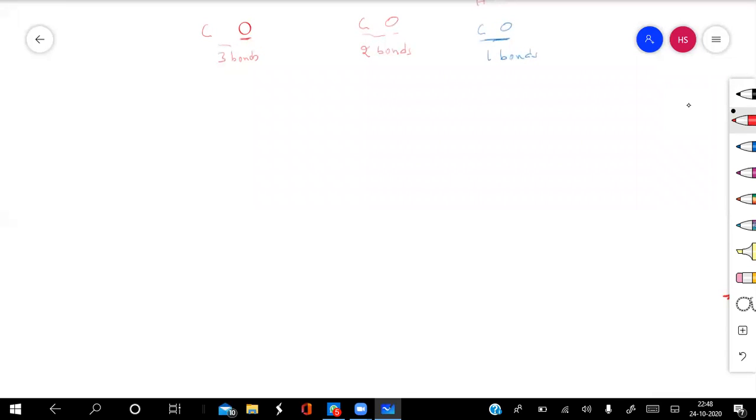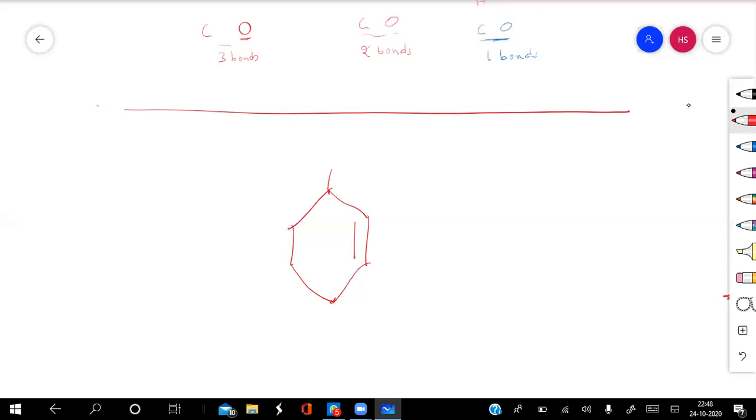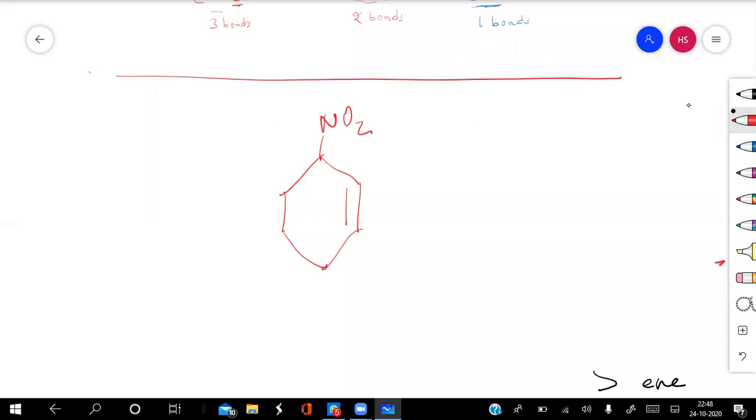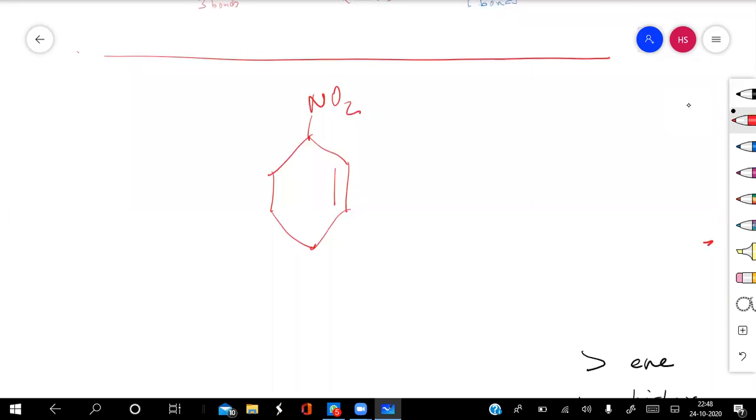Okay, so I think you have understood. I will give you some examples so that it becomes more clear. Normally, in ring compounds we have some cases where the ring contains more than one group. Suppose I have a nitro group present in this, and there is one double bond within this 6-membered ring. What is the name of this compound?